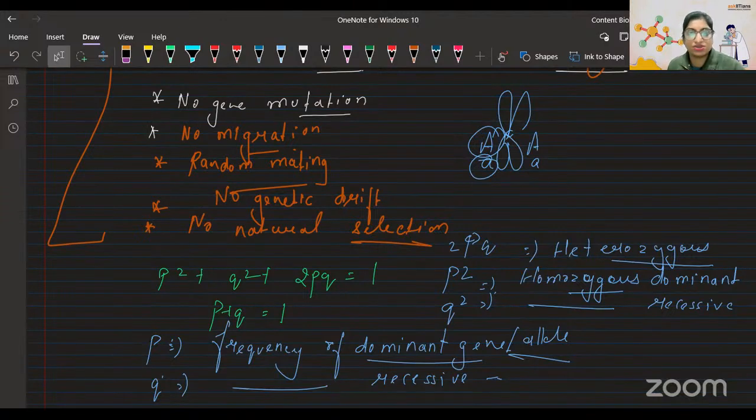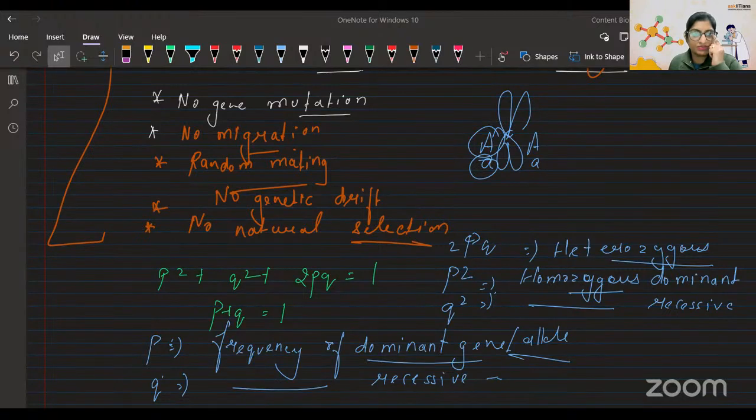Now let's try solving some numerical. Okay. I have lots of numericals with me right now. But as per your NEET exam, you don't get very difficult example. Wait, I'm just checking my notes.